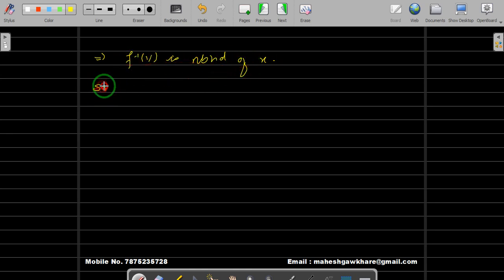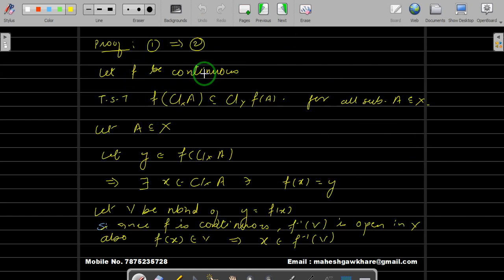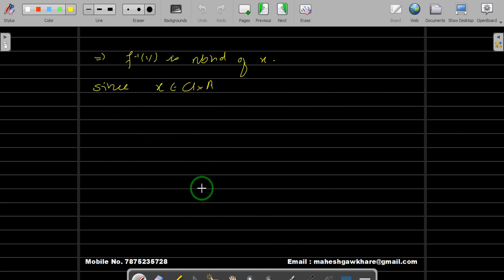Now, what is x? x belongs to closure of A in X, right? That point we have taken. So since this x belongs to closure of A in X, by definition the intersection is non-empty. This implies there exists a point a in A intersection this neighborhood, A intersection f inverse of V. This is by the theorem we have proved.